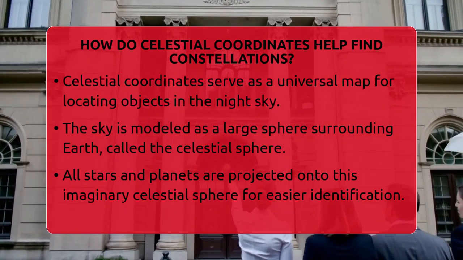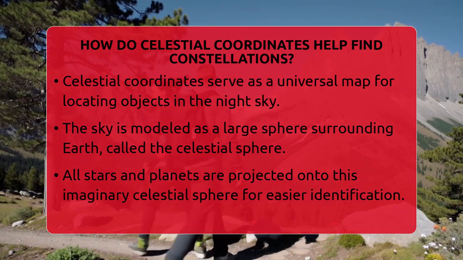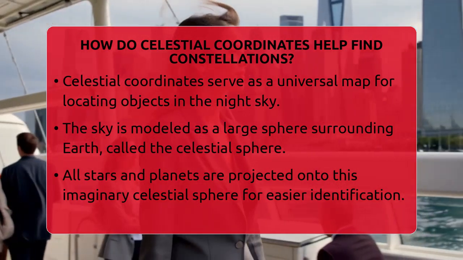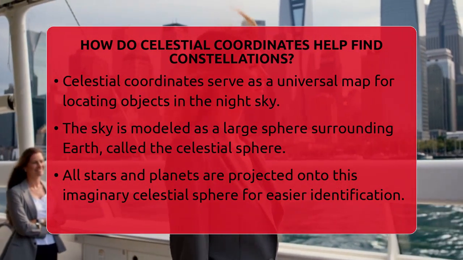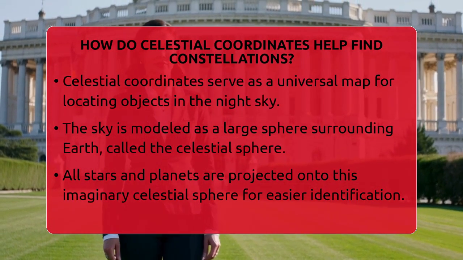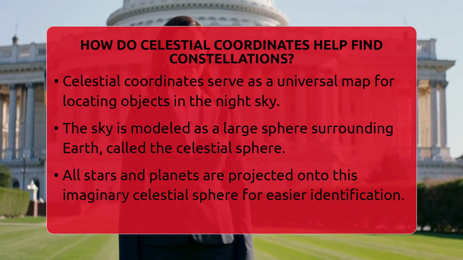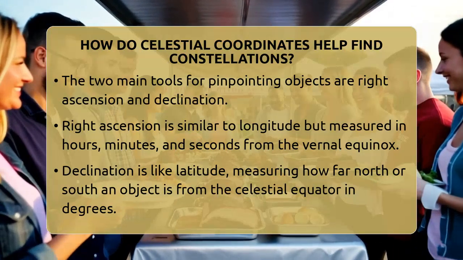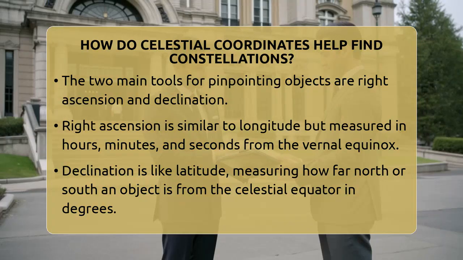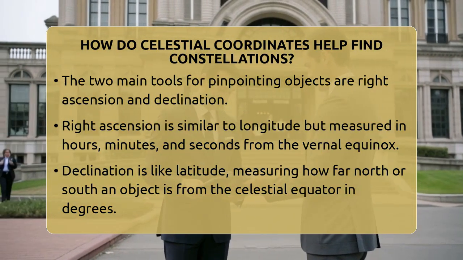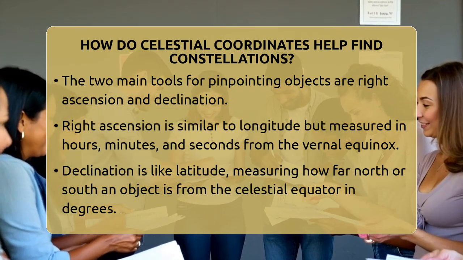Think of the sky as an enormous sphere surrounding Earth, called the celestial sphere. All stars and planets are projected onto this imaginary sphere, which helps us locate objects precisely. The two main tools used are called right ascension and declination. Right ascension is similar to longitude on Earth but measured in hours, minutes, and seconds. It tells us how far east an object is from a fixed point called the vernal equinox, which is like the 0 mark on a clock.